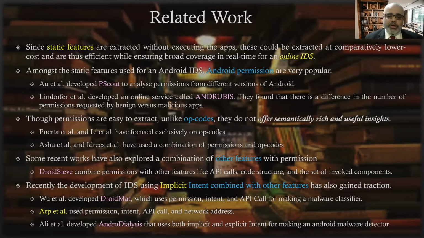They are not so easy to extract, but they are still considered static because you can get opcodes without even executing the app. So permissions and opcodes are the primary ones used in most of the work that we see, and then there are other things bundled in hybrid systems, such as API calls. We are using a dataset, Drebin, which is also published by the same author.